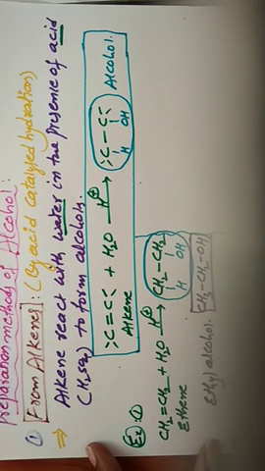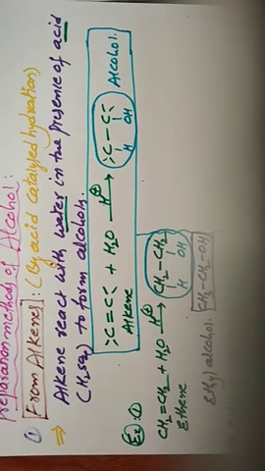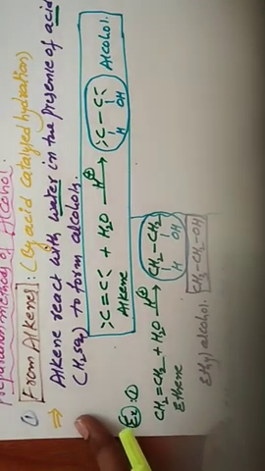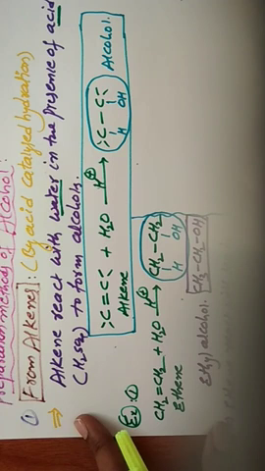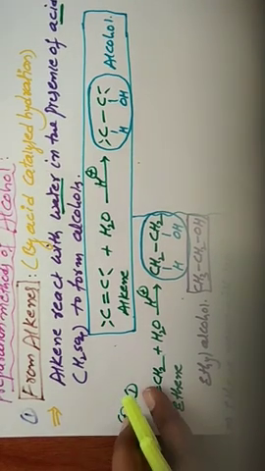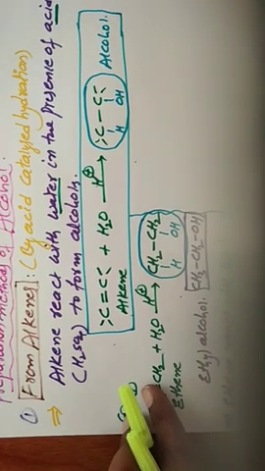Ethene reacts with water, H2O, in the presence of acid, that means H plus, to form ethyl alcohol.